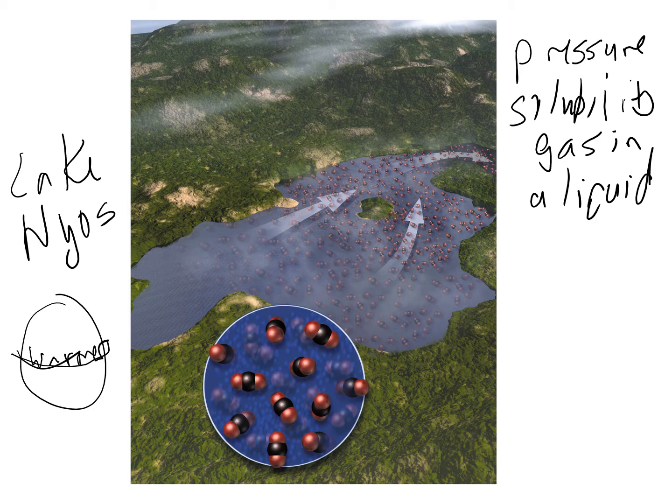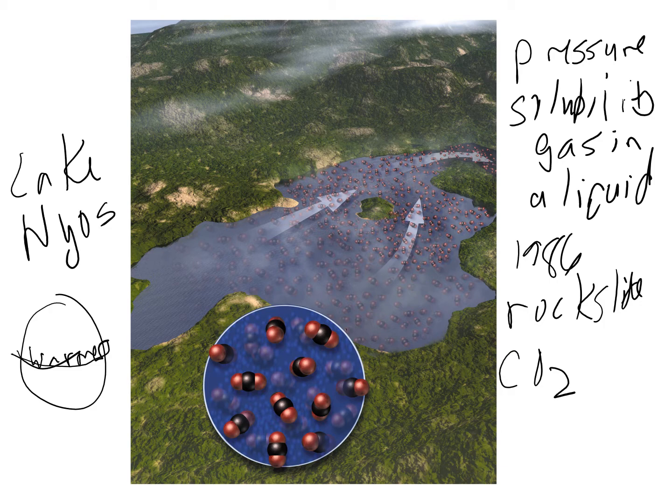And in 1986, there was a rock slide. This caused Lake Nyos to degas, releasing about 1 billion cubic yards of carbon dioxide, which displaced the oxygen in the air around it.